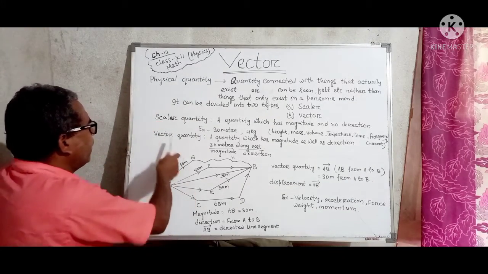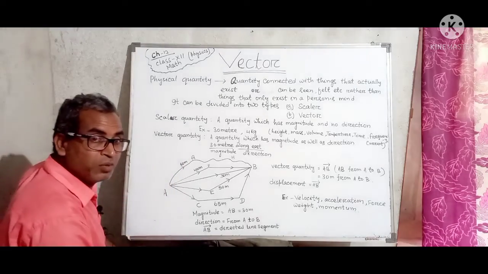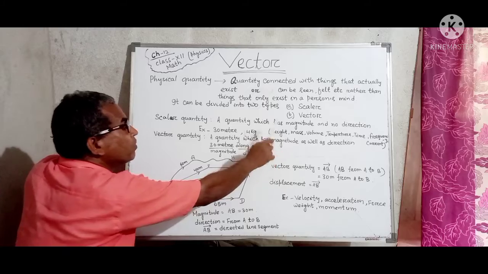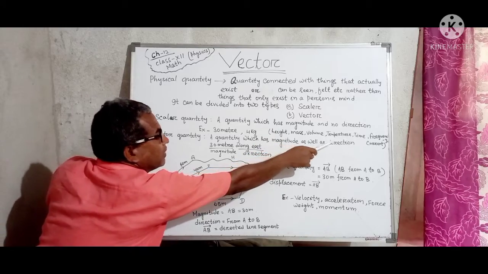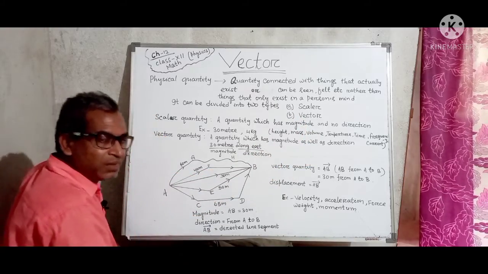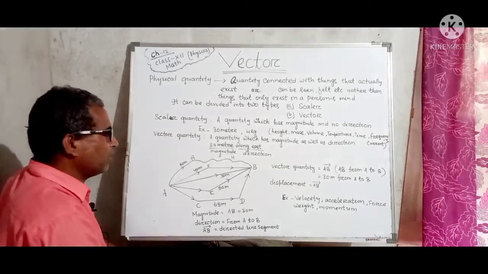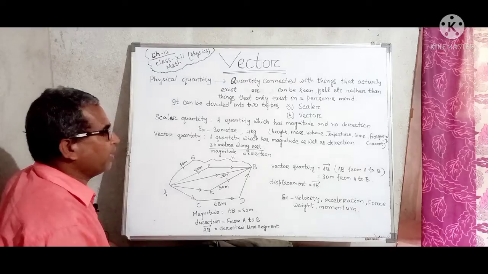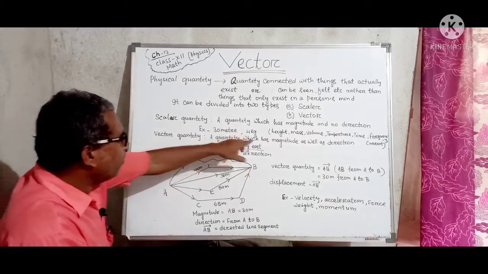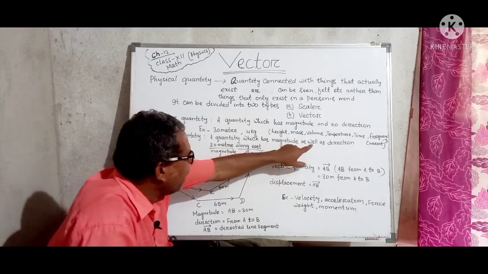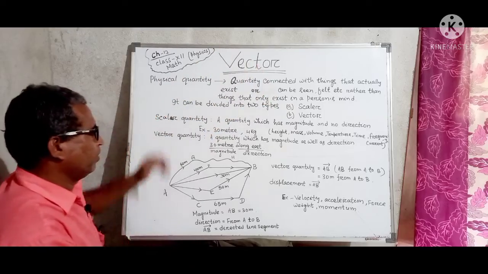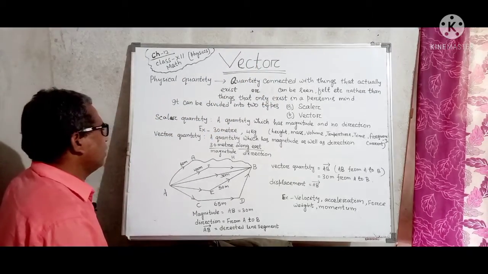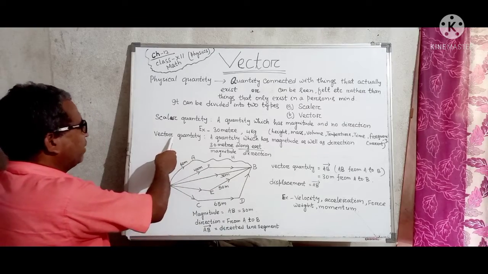Then come to vector quantity. What is vector quantity? You should understand. A quantity which has magnitude as well as direction. As well as means and. Very simple. Synonymous of as well as is and. A quantity which has magnitude and direction. Okay, that type of quantity is called vector quantity.